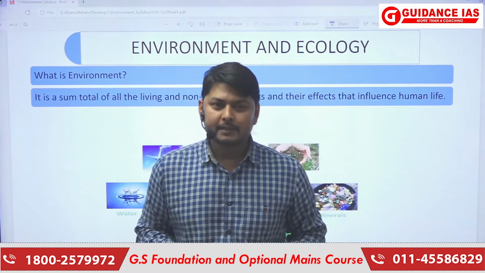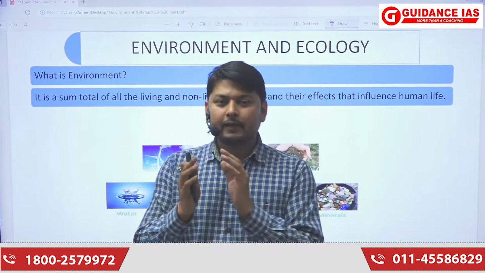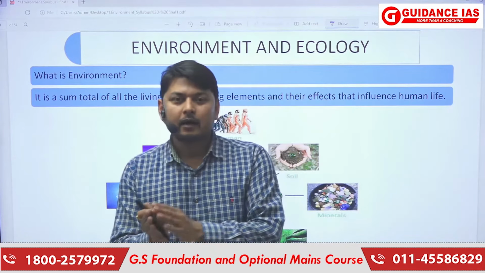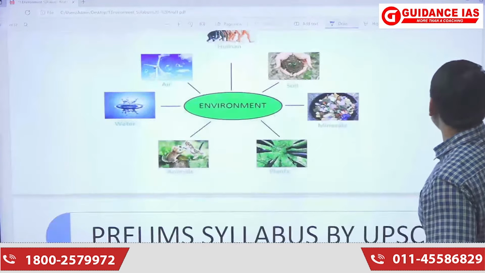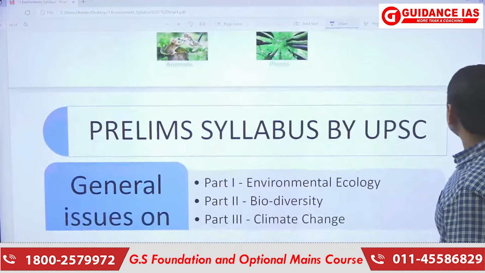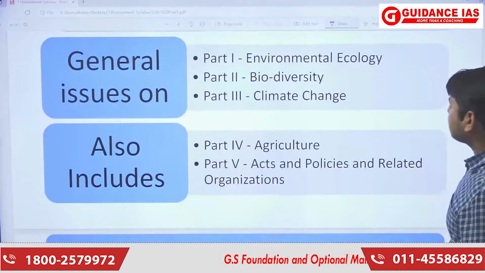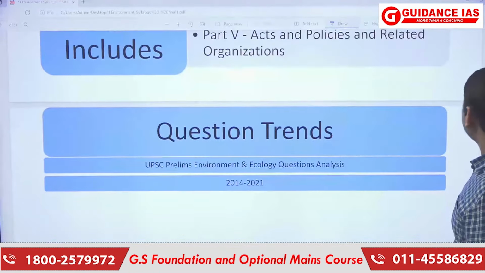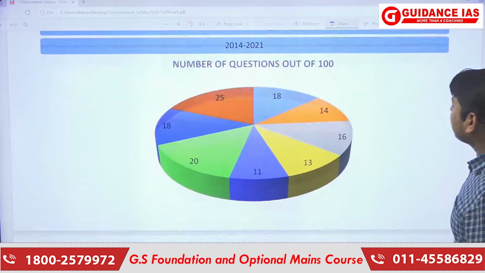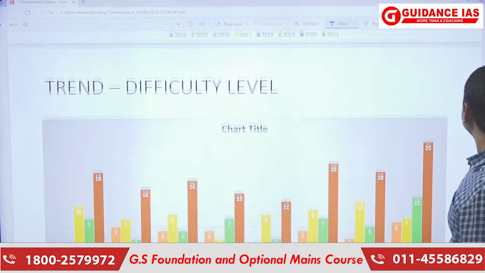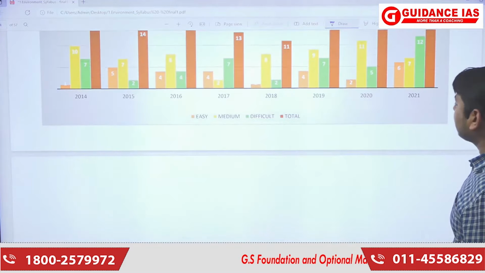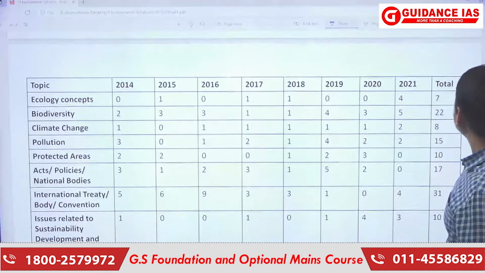Now, what UPSC does is increase or decrease the number of questions every year, as we have discussed in this slide. So we can't say that a pattern will be exact.